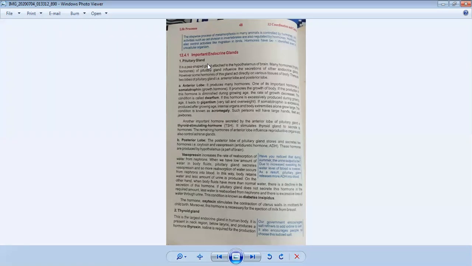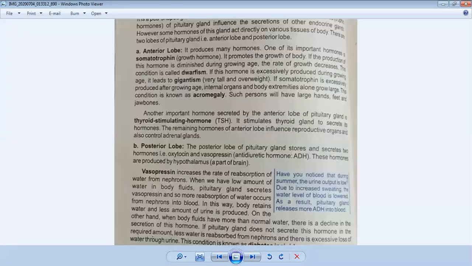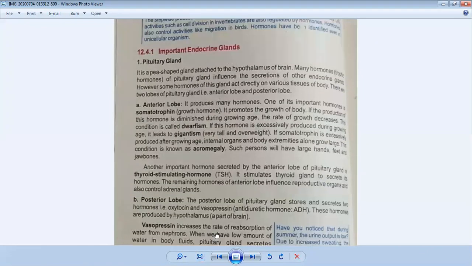Now we will discuss the important endocrine glands. What are they? They are six to seven, which are given in your book, but we will discuss three of them today.